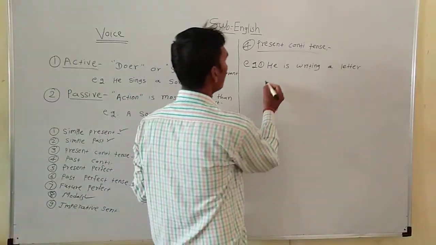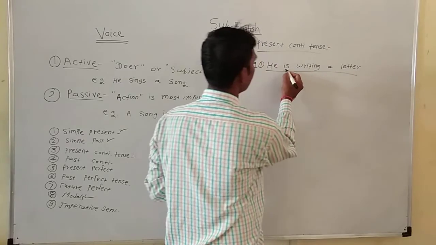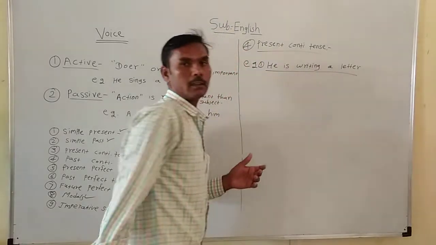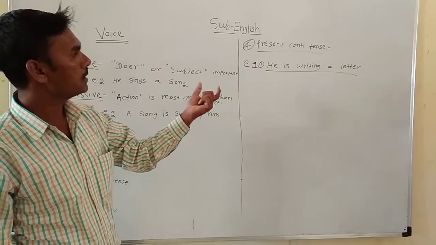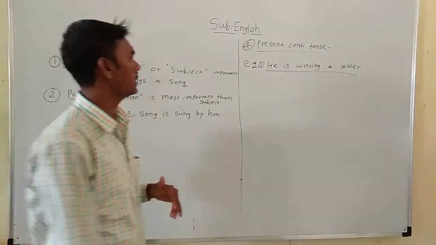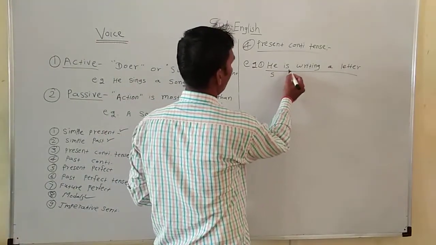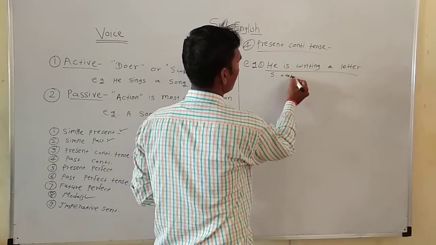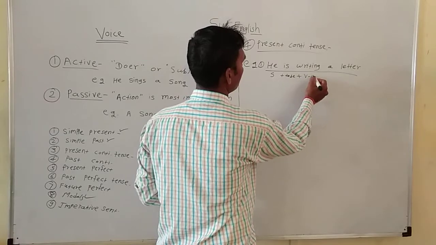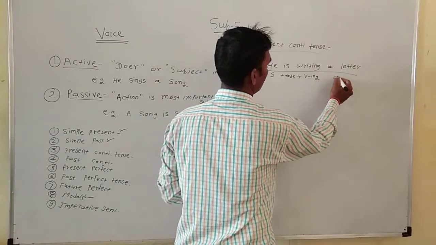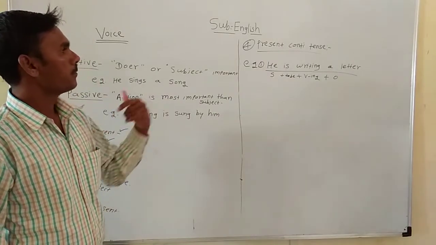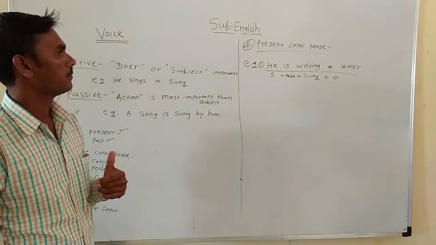Because we have learned tense: there is a present to be plus verb ing, then the sentence is in present continuous tense. He is the subject, am, is, are is the to be, then verb ing, then a letter is the object. So the given sentence is in present continuous tense.